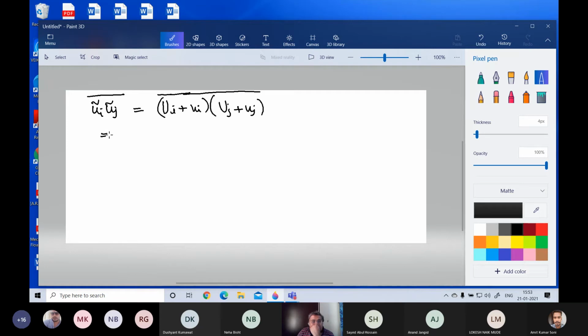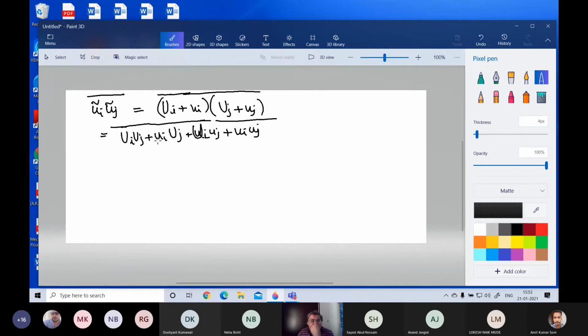Now this is another thing. If you have a product, just like you do in other algebra, here also you can do it in the same manner. So there is Ui Uj plus Ui uj plus ui Uj plus ui uj.